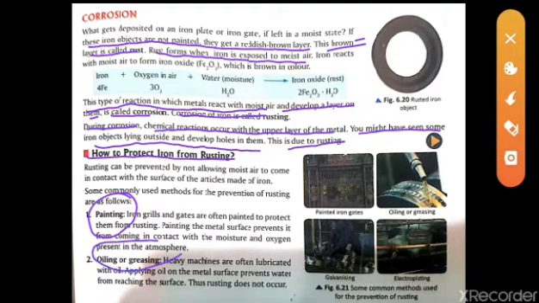The second one is oiling and greasing. Heavy machines are often lubricated with oil. Applying oil on the metal surface prevents the water from reaching the surface. The water and the oil do not mix with each other, so if you are oiling or greasing any metal surface, there is a layer on it.